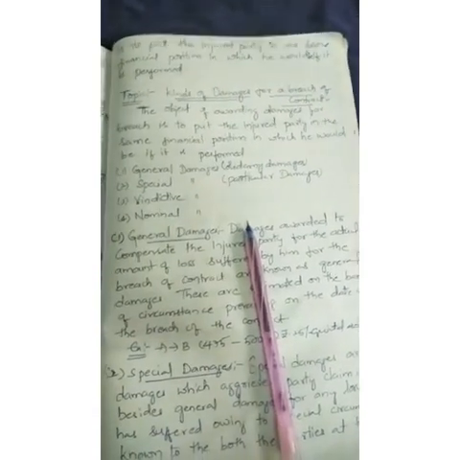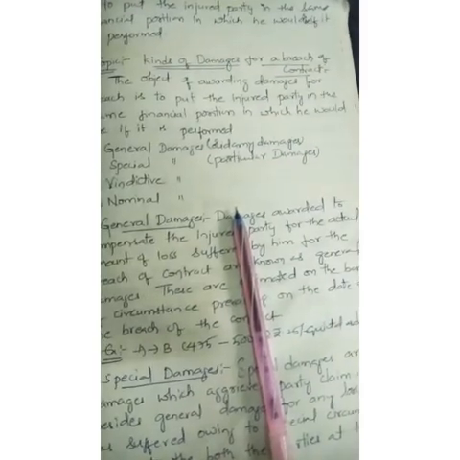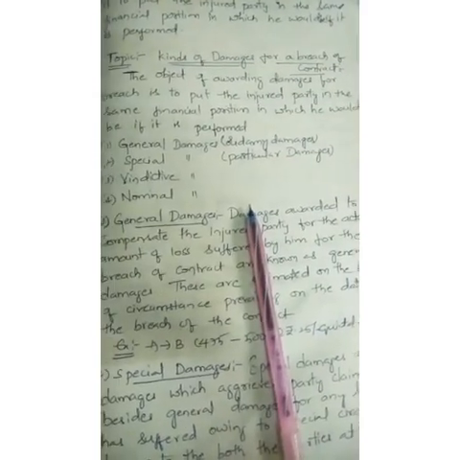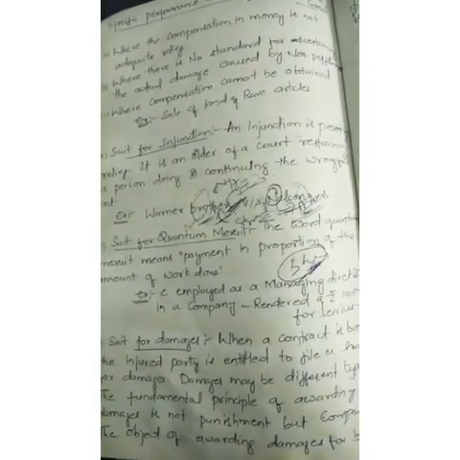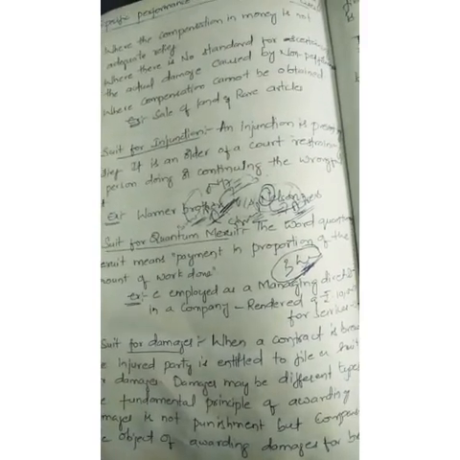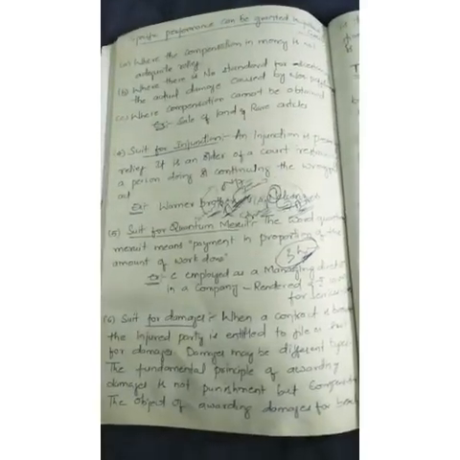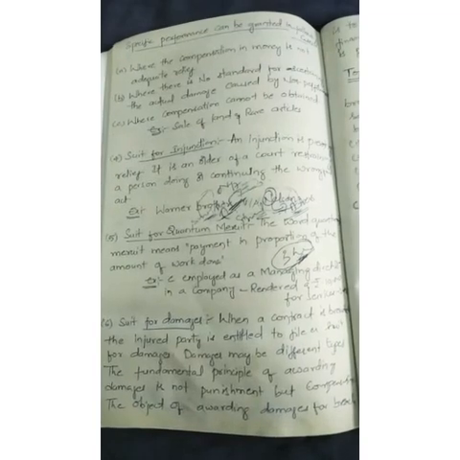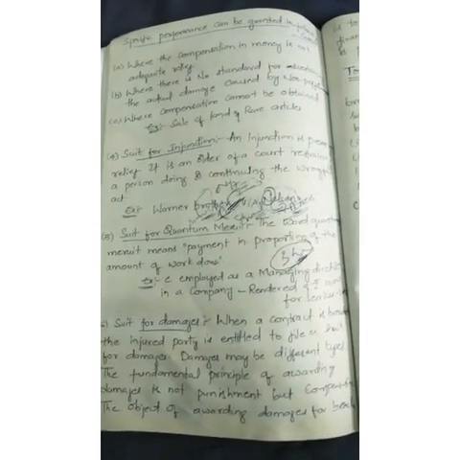So a suit for damages means the injured party in the contract can go to the court and file a suit for damages. The party who is injured or aggrieved can go to court and file the case against the other party who failed to perform those obligations. For what? For the damages, for the compensation.